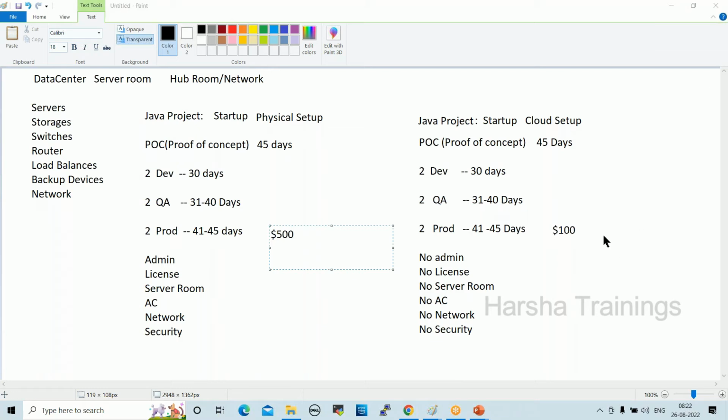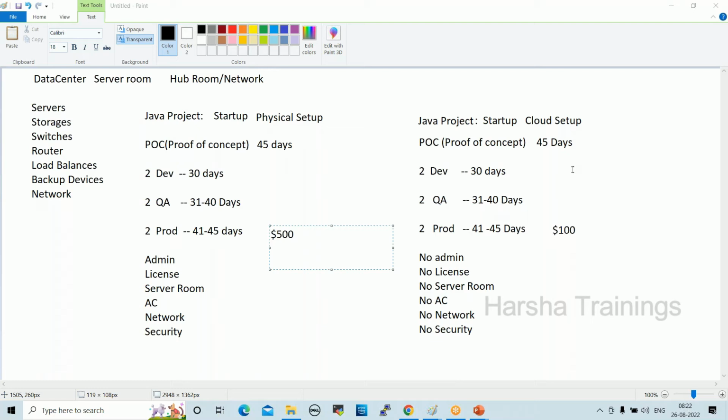We don't need to take any licensing and all, right? Everything will be taken care of by vendors only. So these are the cloud advantages. This is the cloud setup, right? So when we go with the cloud, cost will be saved. Client always looks for costing, right? In real-time projects, the client always checks cost cutting.